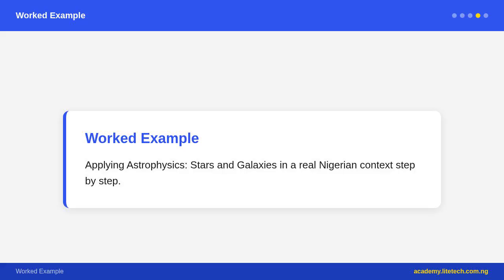WAEC questions on astrophysics typically include naming and defining units of astronomical distance: AU, light year, parsec; describing the life cycle of the Sun or a massive star; explaining how nuclear fusion powers stars; stating evidence for the Big Bang Theory, such as Hubble's law, CMB, element abundances; defining redshift and explaining its connection to the expansion of the universe; and explaining what a black hole is and how it forms.